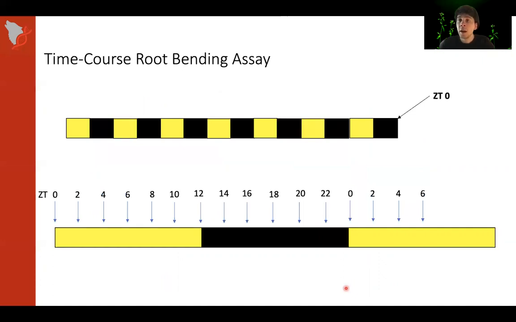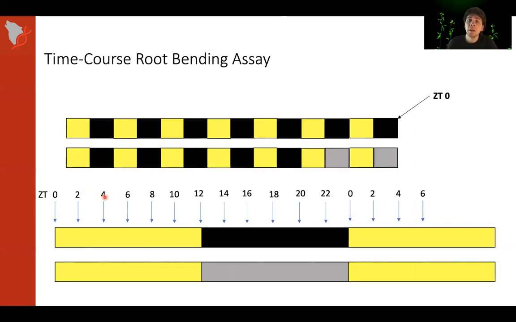In order to evaluate whether or not the circadian clock plays a role in the gravitropic response, we decided to do a classic root bending assay over a 24-hour time course, turning the plate every 2 hours to see if there was any difference in how the plants respond.